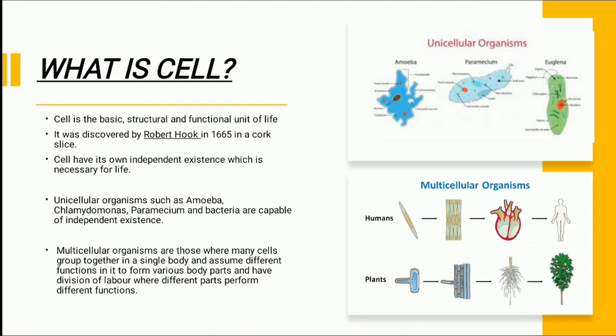Unicellular organisms such as amoeba, chlamydomonas, paramecium and bacteria are capable of independent existence, which you can see in the image given. And multicellular organisms are those where many cells group together in a single body and assume different functions to form various body parts and have division of labor where different parts perform different functions.